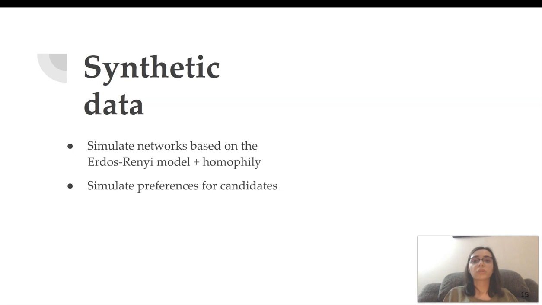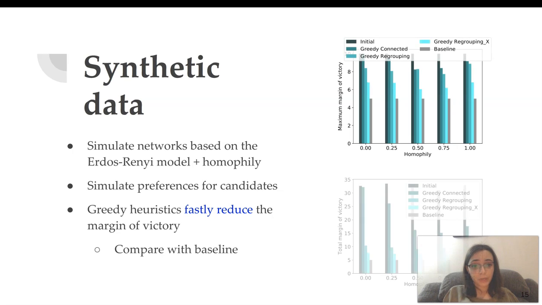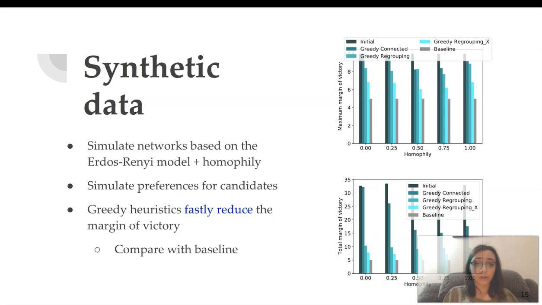So, we simulate preferences for candidates, and in this case, that can be applied to political candidates or to preferences towards people's features or demographics. And we see that the greedy heuristics quickly reduce the margin of victory. We compare them to a baseline depicted here in gray, which is the optimal margin of victory that we can obtain. And you see in the blue lines that all of the greedy heuristics are able to reduce the margin of victory. You can also notice that the fewer constraints they have, the more they can actually reduce the margin of victory.